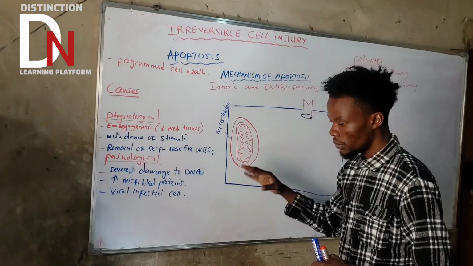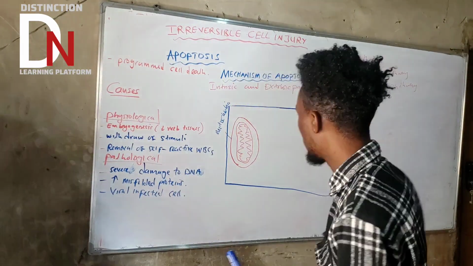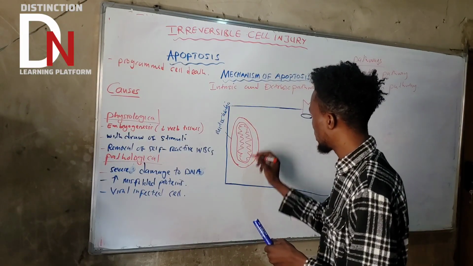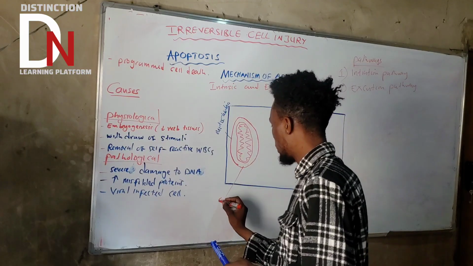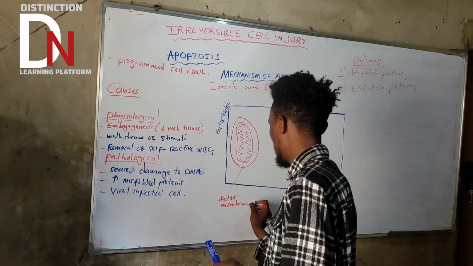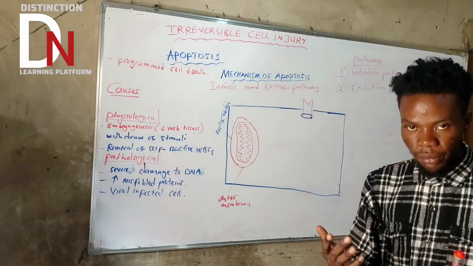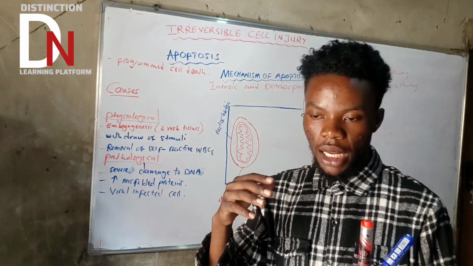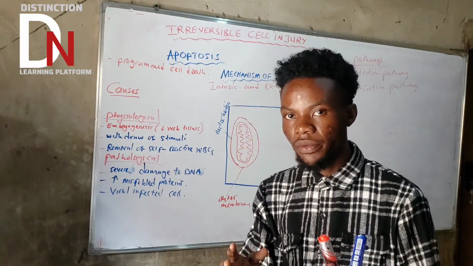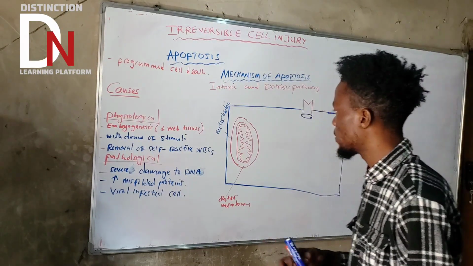So the mitochondria has the inner membrane and the outer membrane. This part is the outer membrane. So this whole part here is the outer membrane. In this outer membrane, there are very, very important proteins that are involved in apoptosis. Make sure that you know, in the outer membrane of the mitochondria, there are some proteins that are very important in apoptosis. So I'll write them.